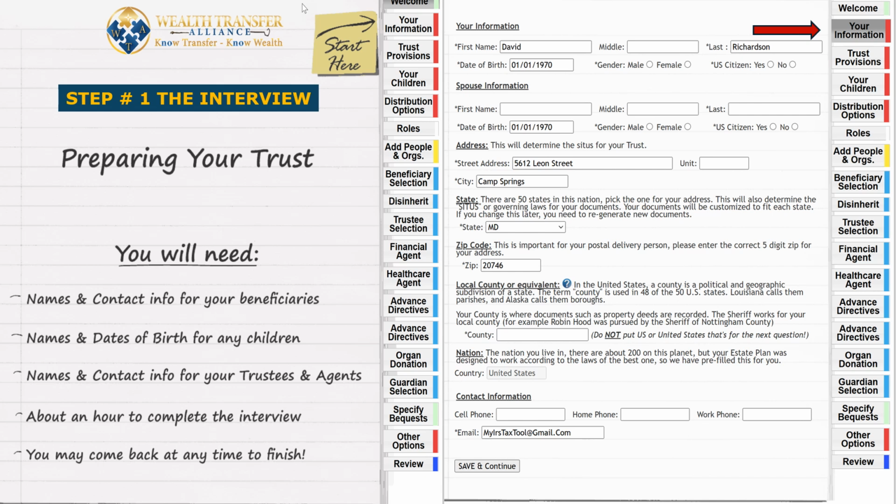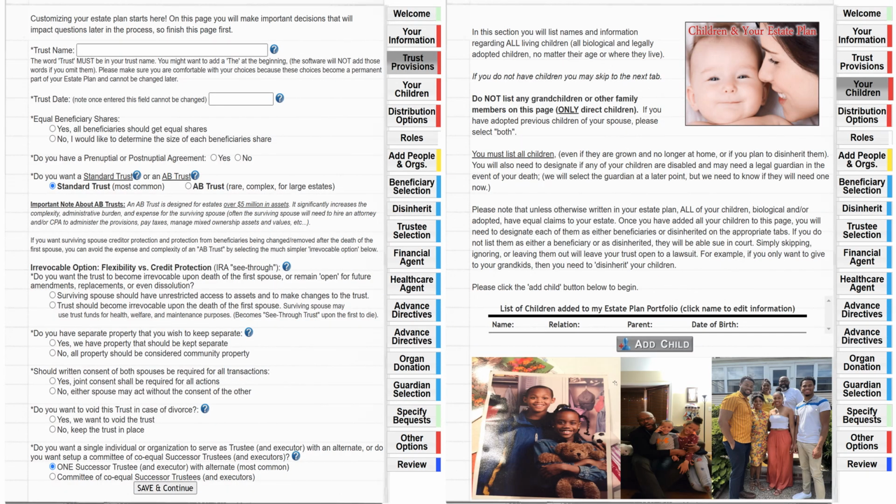It really takes about 5 or 6 hours for you to do this. And if you need to go and get data or information to put in, then you go get it and put it in and save it and move on. But until you complete it and fund it, it's not going to do much good anyway.